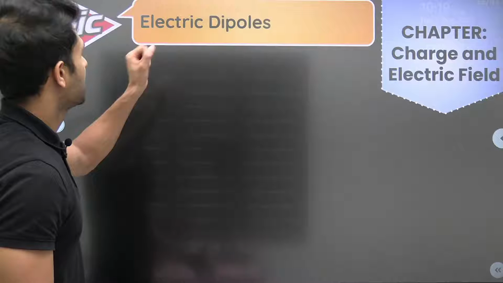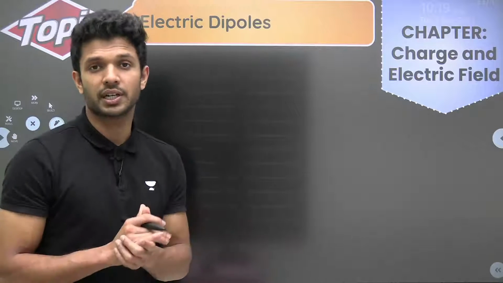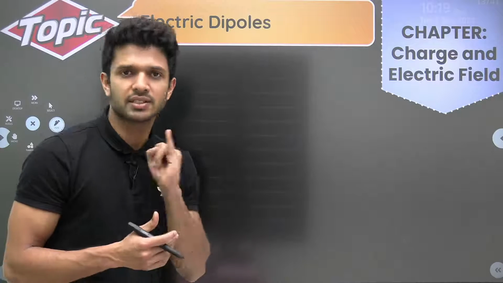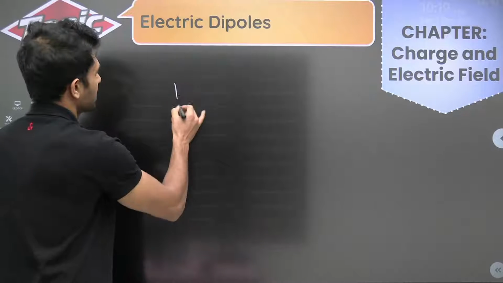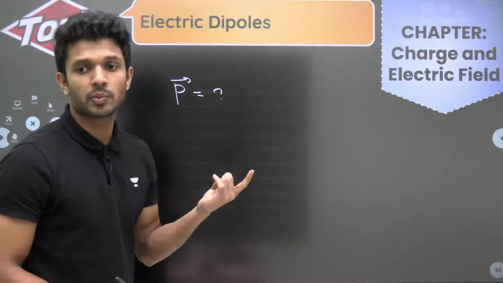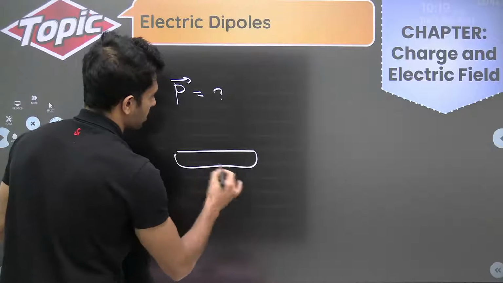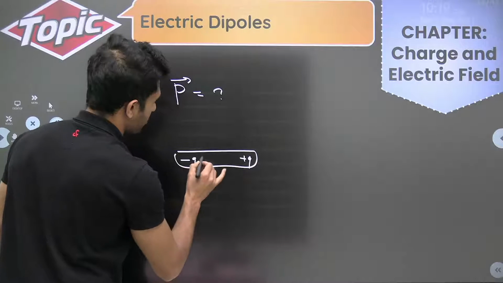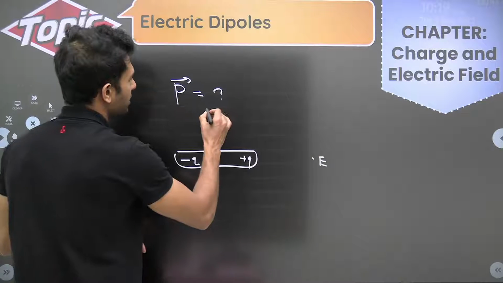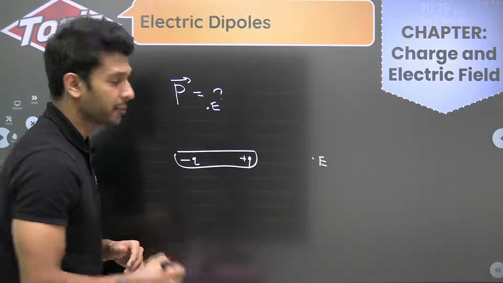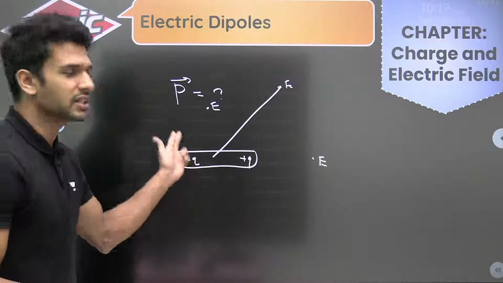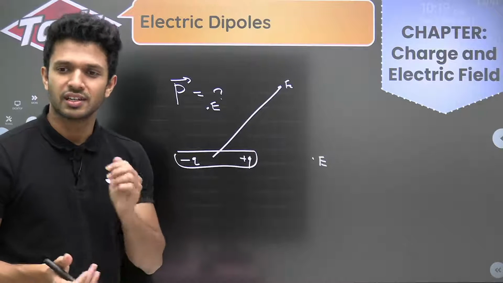Look. Now electric dipoles, very important. What is an electric dipole? Equal and opposite charges placed at some distance. Then you can have questions such as, what is electric dipole moment? Now, when an electric dipole is given, what is the value of electric field on its axial point? What is the value of electric field on its equatorial point? What is the value of electric field at some random point? All these are the questions you should be expecting from here, isn't it?